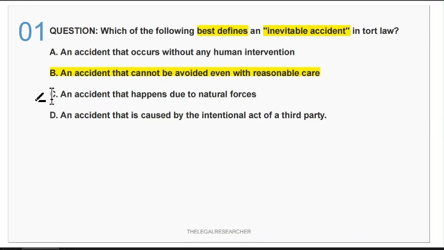For the sake of clarification, the other options are not correct. Option C is an accident that happens due to natural force. This is not the answer. Option D is an accident that is caused by an intentional act of a third party. That is again not an inevitable accident, because it is an intentional act. And it does not necessarily have to be a natural force. It may be natural force, it may be human error. If it is purely natural force, then it is act of God. So this is something that we have to keep in mind. The correct answer is option B.